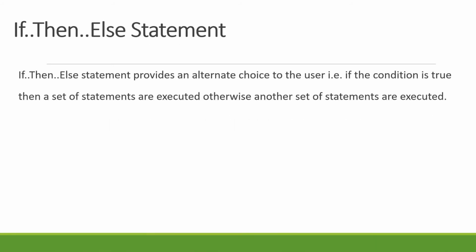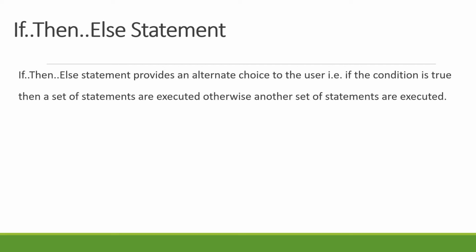Now we will see the second one, that is if then else statement. In case of if then else statement, this will take one condition and that particular condition will be checked. If the condition is true, then the particular block of statements or the set of statements pertaining to the true part will be executed. If the condition is false, the else part or the false part will be executed.